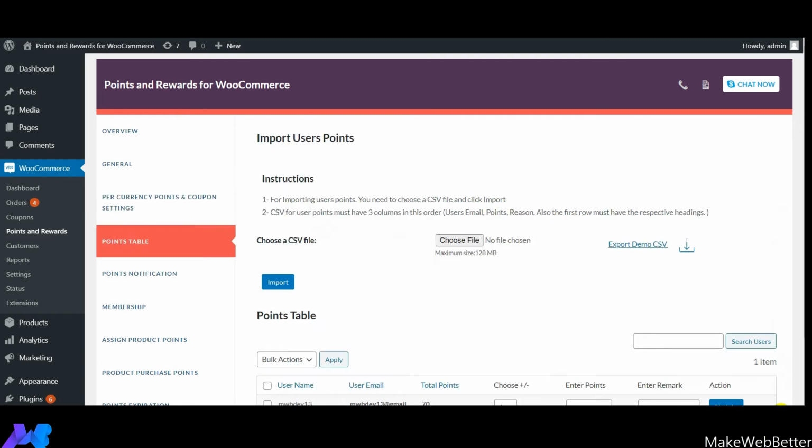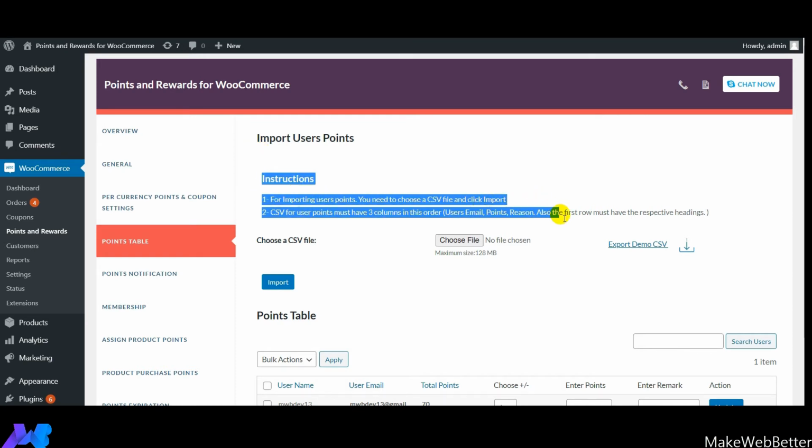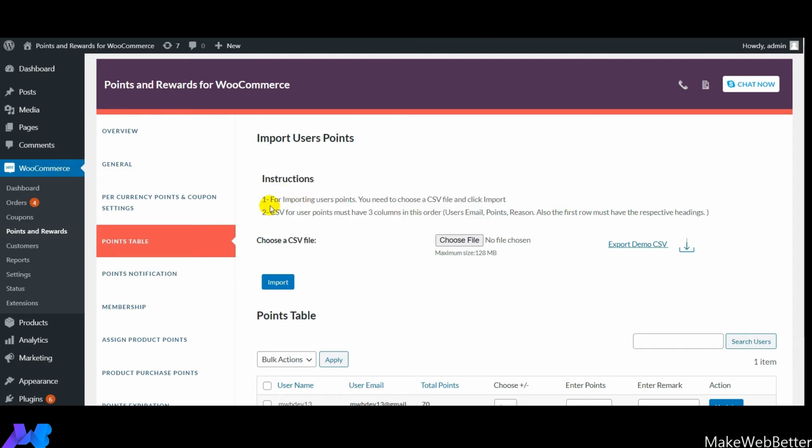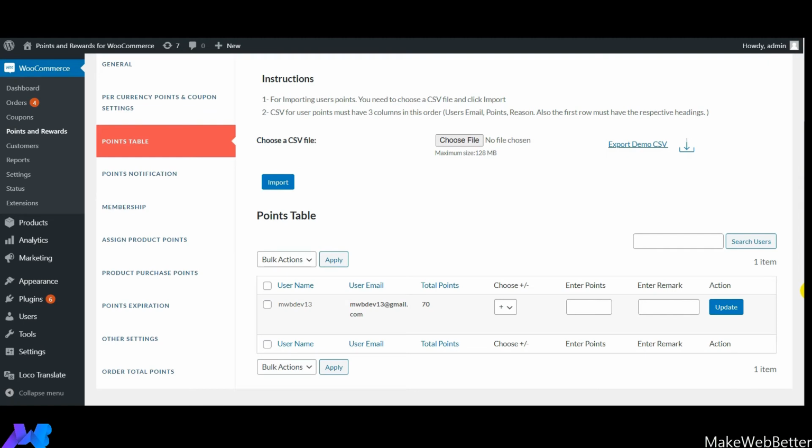So guys, now comes the next feature of our plugin, which is points table. With the help of the points table feature of this plugin, you can assign points to your customers in the form of a table that you can see over here. The very first thing I want to tell you is that this is import user points. With the help of these instructions, you can import the points that have been earned by the customers. First, you need to choose a CSV file and then click on import. With the help of this, you can import user points.